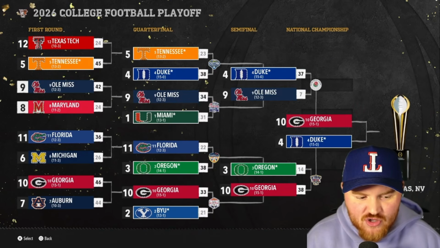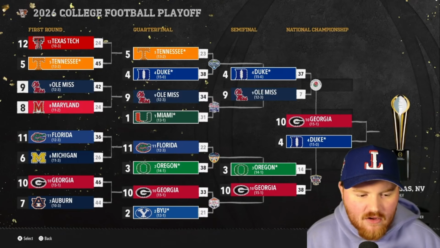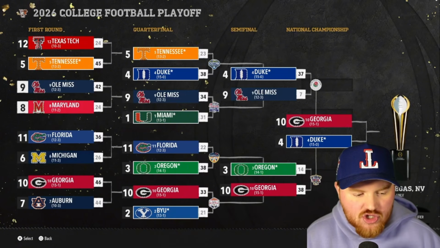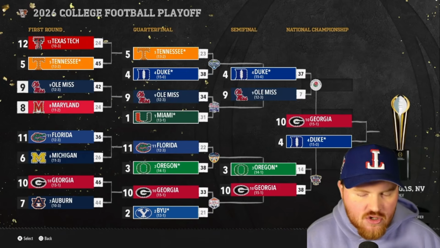And Duke keeps the dream alive while Oregon misses out. Duke 15-0. They get the win 37-7 over Ole Miss. They're in the national championship game where they will take on Georgia, who got the win 38-14. 2 teams that were in the playoff last year. Duke got a win last year.